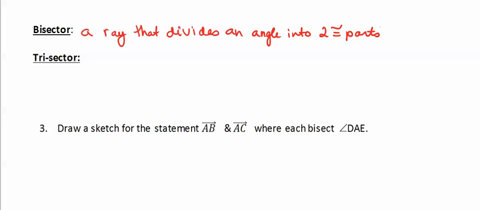While a trisector is two rays that divide an angle into three congruent angles.